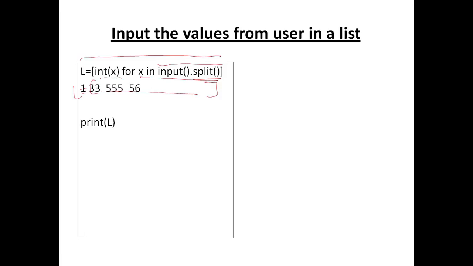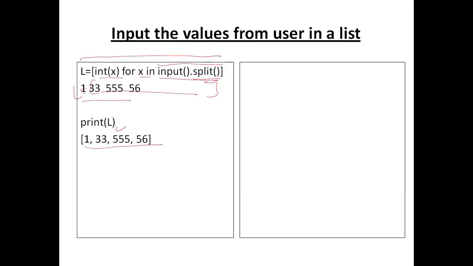So if I print L, this will give a user defined list of 4 numbers. There is another method using a for loop and the append function, which we will see later. So first we will take an empty list. You can take an empty list by writing this syntax, a variable, and assign it an empty bracket.